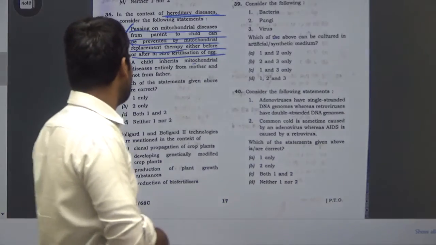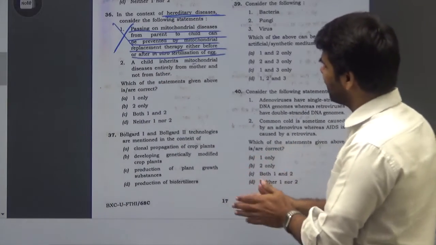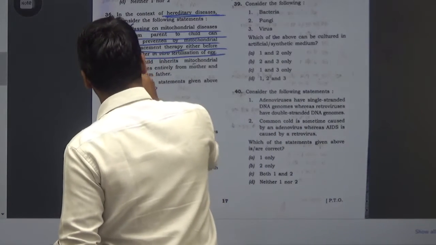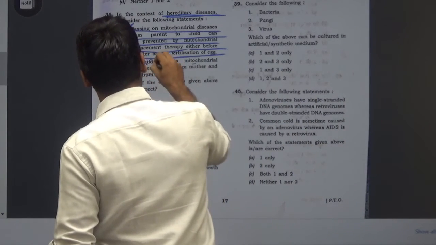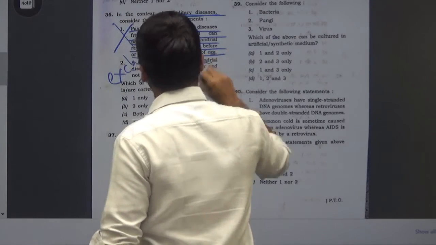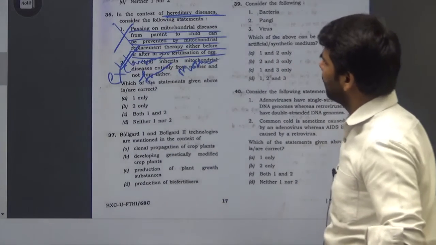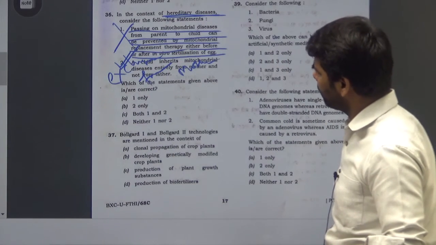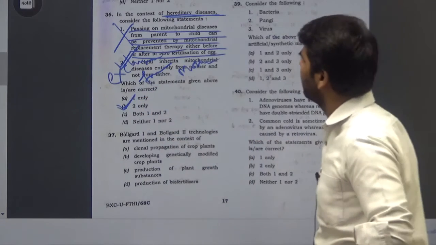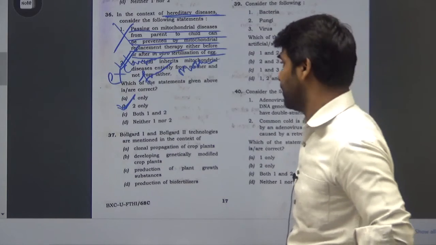Now, the second statement is: a child inherits mitochondrial diseases entirely from, yes, it is exclusively from mothers to the child. So statement 2 is correct. If we look at the options, 1 is wrong, 2 is right. We have this option 2 only. So for question number 36, option B that shows 2 only is correct.